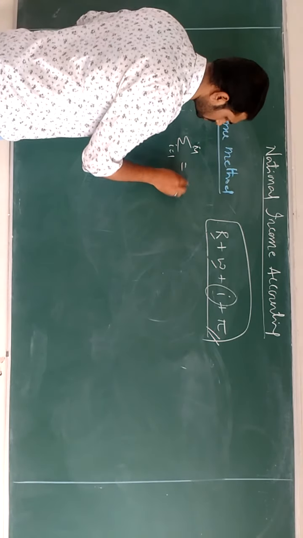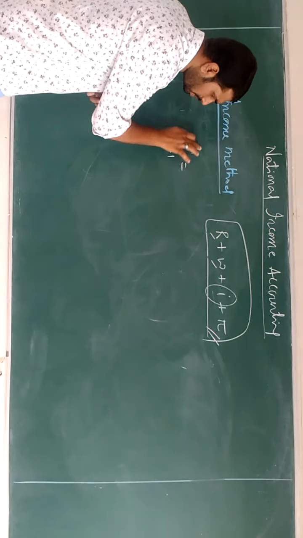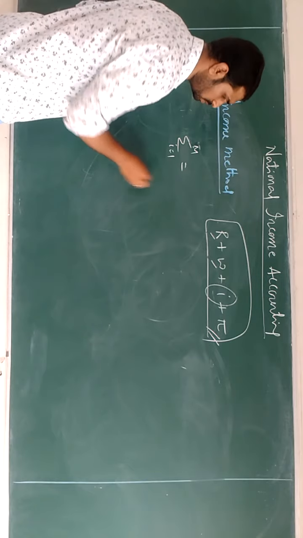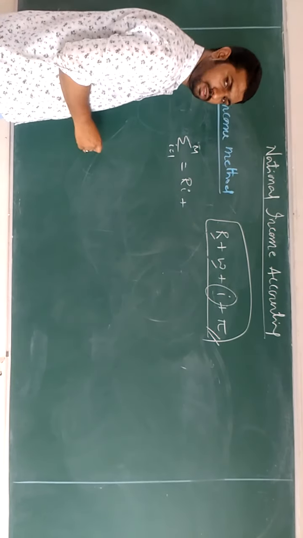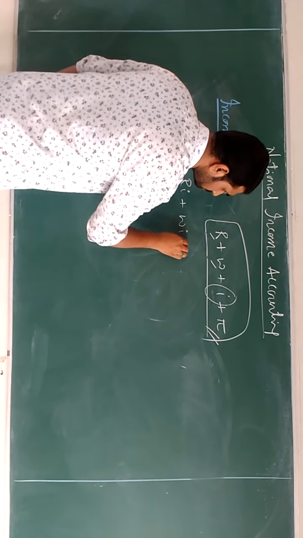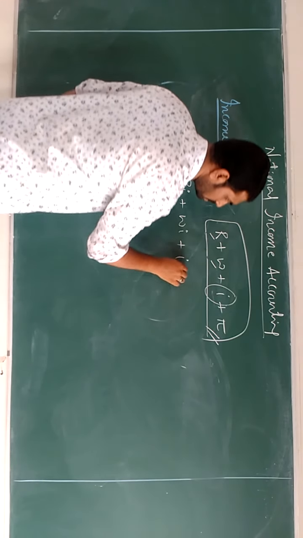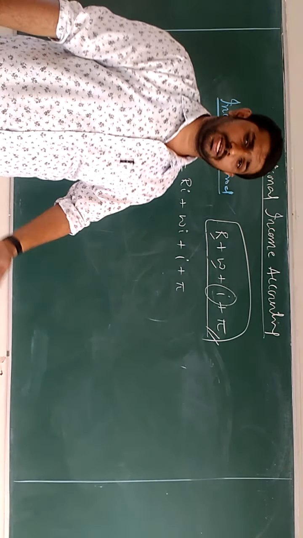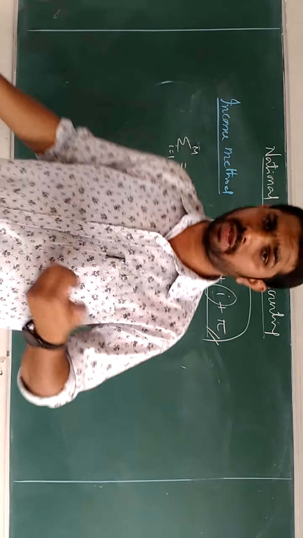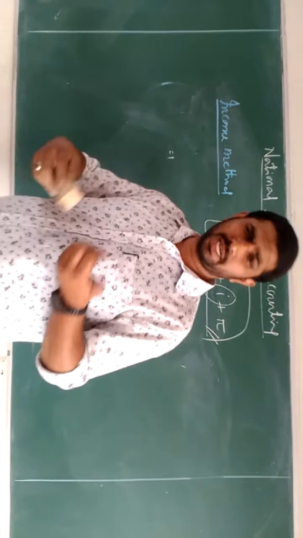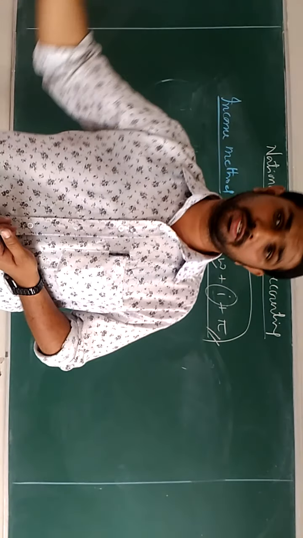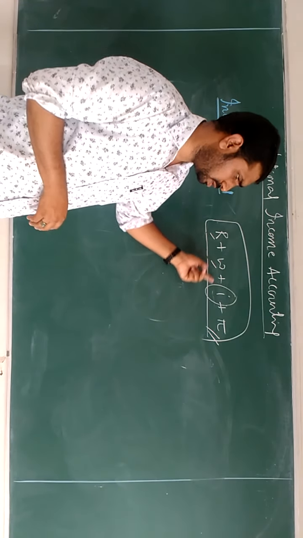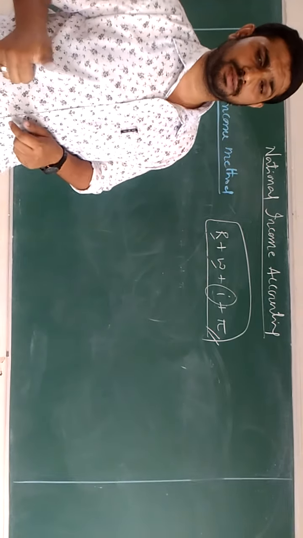Then the other one is the sum of total monetary value of all individuals, which equals R plus W plus I plus I. You can go by this formula, and there are 2 to 3 formulas, which we will discuss when we enter the offline classes. There are a number of formulas which we'll discuss when we enter the calculation part of national income. For the time being, you go by this formula, that is R plus W plus I plus P. This is the first method.